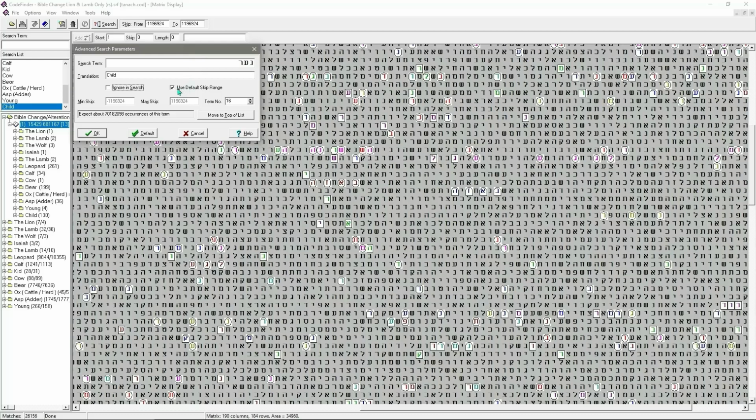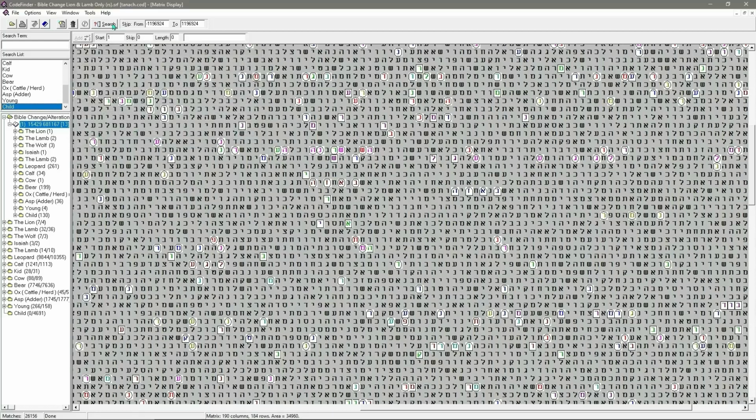So I don't want to be finding that many, so I'm going to knock the search terms down to -20. So I'm going to get it to search 20 letter skips one way in the minus, and then 20 letter skips in the plus, so from -20 to +20. We're going to see if these Hebrew words here, the nun, the aleph and the resh, which is child, it's expected to find 4,691. Let's see what it actually finds when I click search.